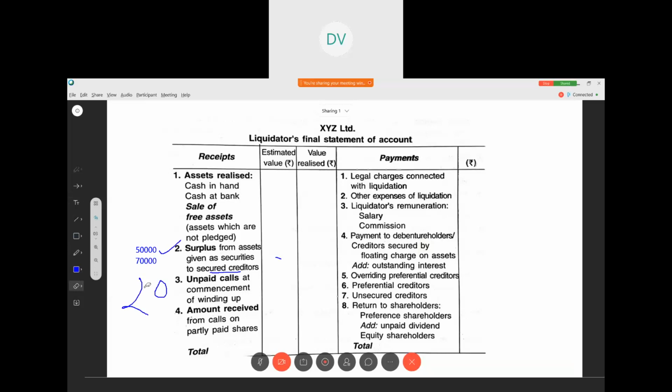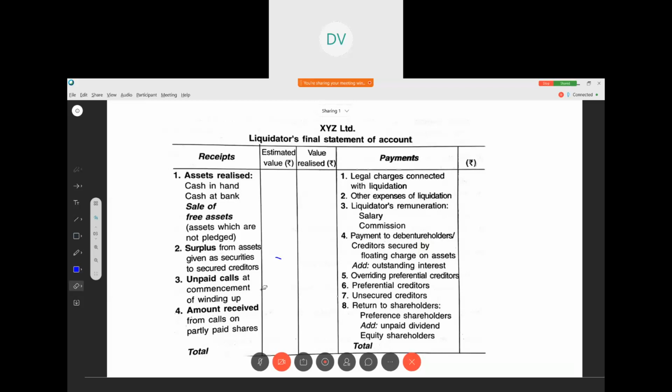Now you should understand why this is being made, because we are getting only the surplus amount from the pledged assets. Usually, the pledged assets are sold by the creditors themselves, and whatever extra money is there, they are going to give us. So we collected that amount also. From free assets we got the sale proceeds. If we get any extra from the pledged assets, that surplus we also have to write.